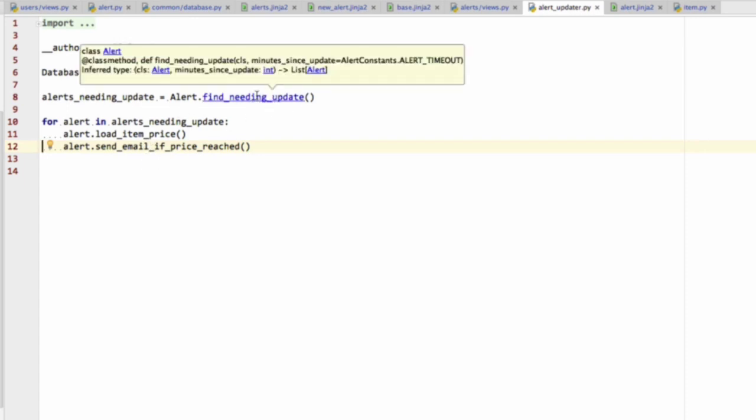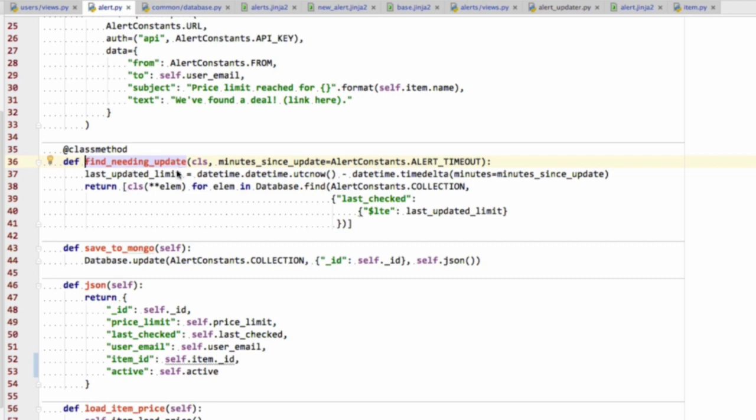However, we've forgotten to add something here to this find needing update, which is that alerts have to be marked as active so they can be checked. Right now, both active and inactive alerts are being updated, and we don't want that because that's a waste of resources. Alerts that are marked as inactive should not be checked.